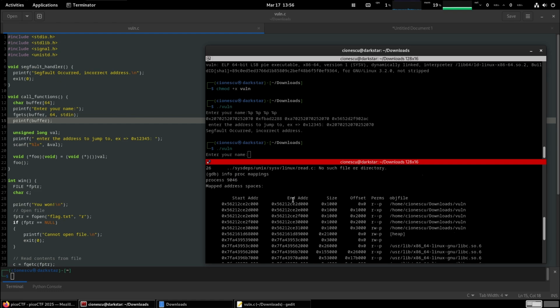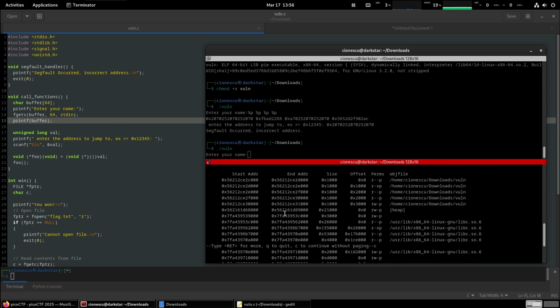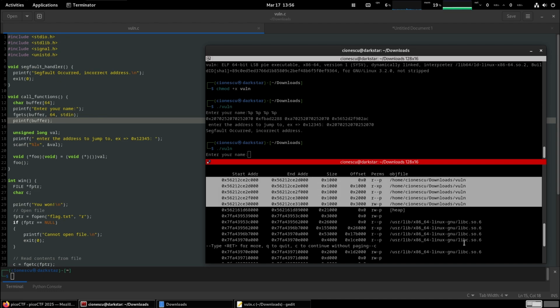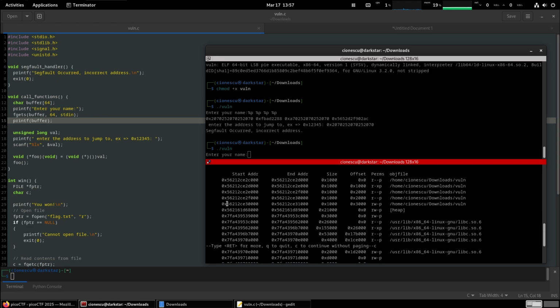So let's take a look at the proc mapping. So we have here our binary, right? It's starting at this address, and take a look at these 6 digits. So 5621, let me highlight them so they're more visible, right?